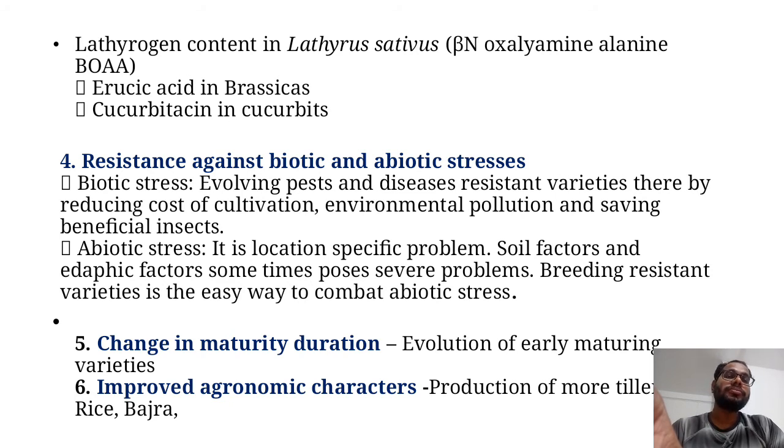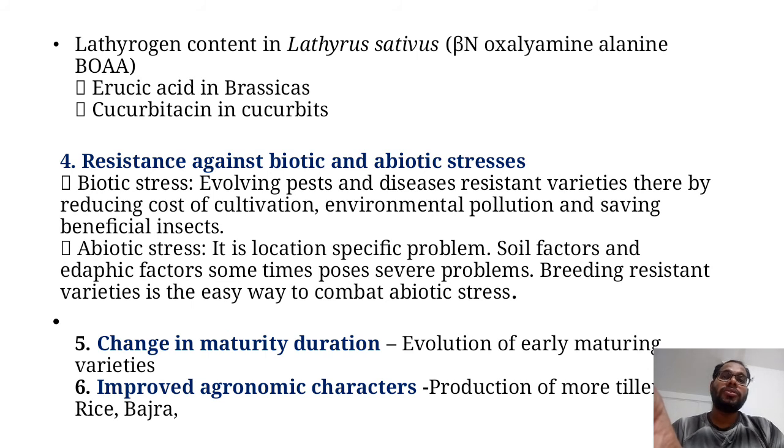Also for nutrients, when the concentration of nutrient becomes high, it will create salinity, highly saline soil. When the nutrient concentration is very low, it will create deficiency in the plants.